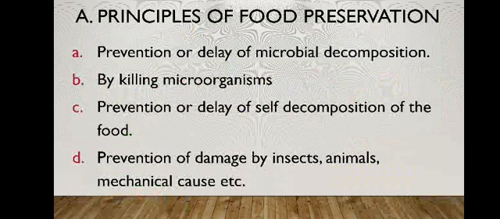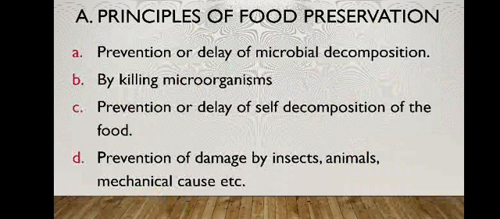Then the principles of food preservation, based on which the different methods are followed. We are following the different methods based on these principles. The main principle of food preservation, the first one, is prevention or delay of microbial decomposition. That is the contamination of fruits and vegetables by microbes which causes decomposition in the foods. So we have to prevent the microbial decomposition of the food.